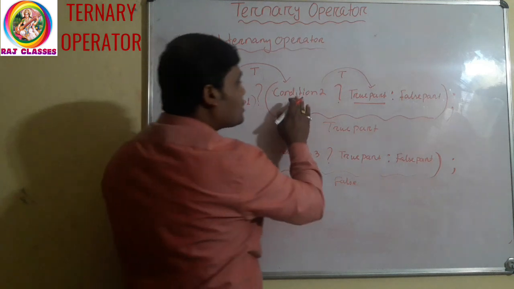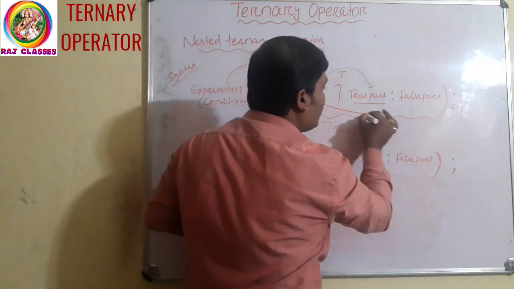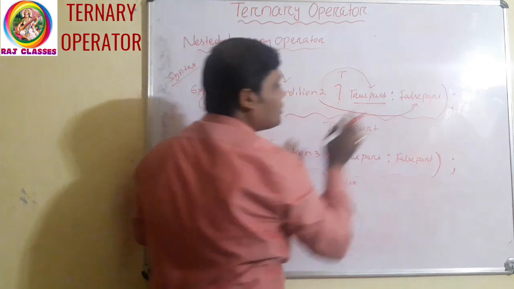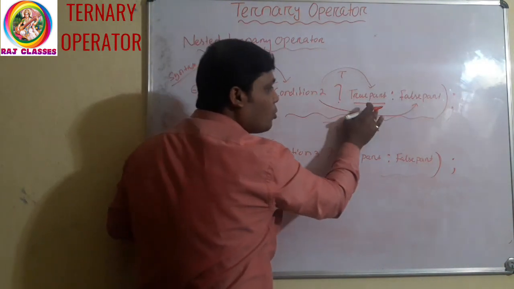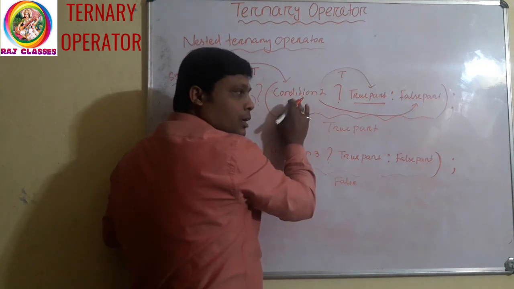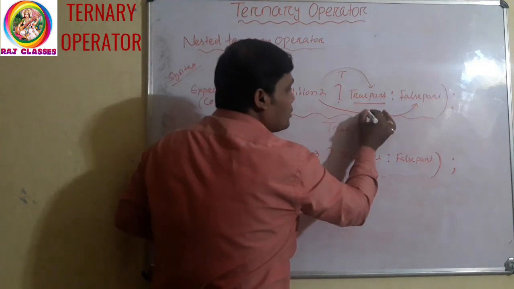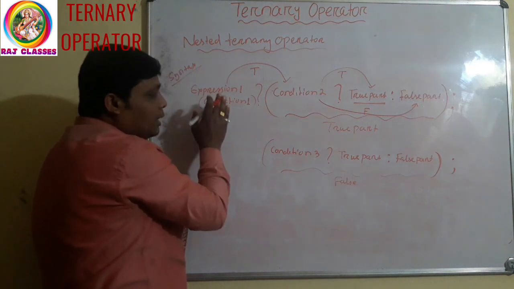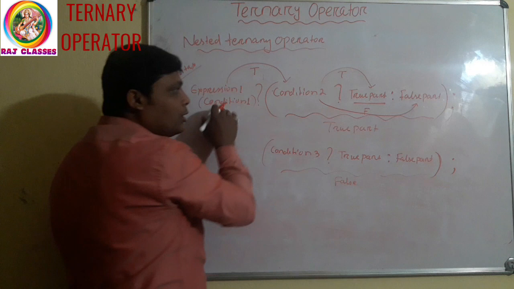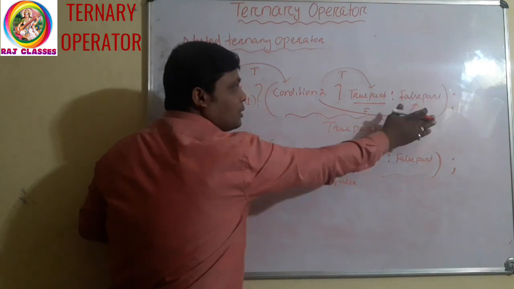Clear? If this condition is false, it will execute what? The false part. This is the false part for this condition. This is the true part for this condition. Clear? If this condition is false, it will not execute this part.